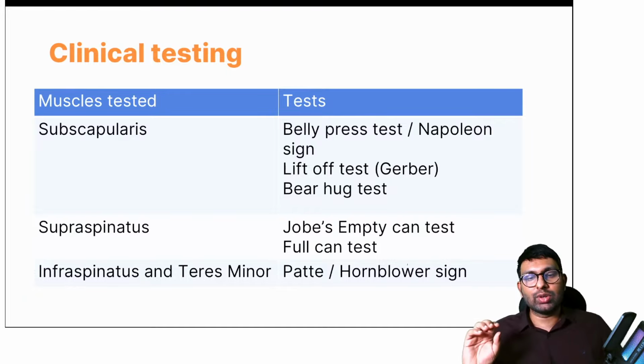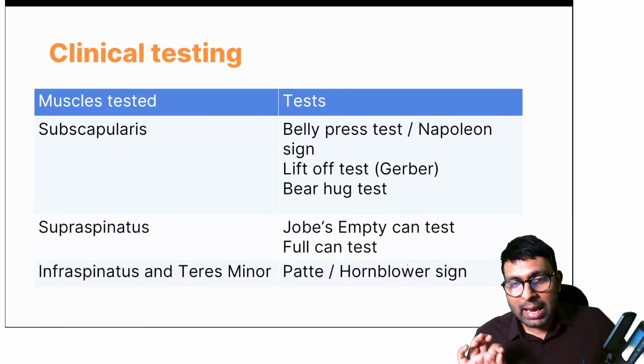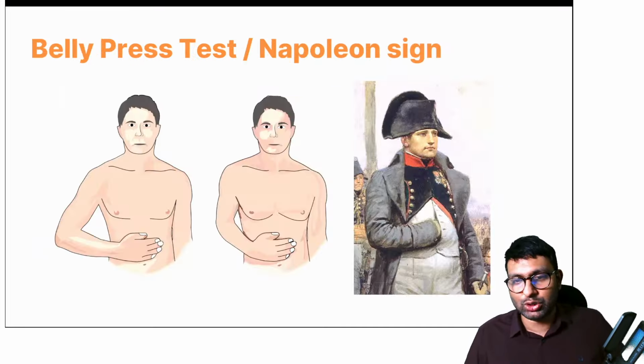For supraspinatus, we have Jobe's empty can and full can test. For infraspinatus and teres minor, Stardust, we don't do belly press or lift off. We do Patte's or Hornblower sign. And look at these tests. I'll show you all of them.